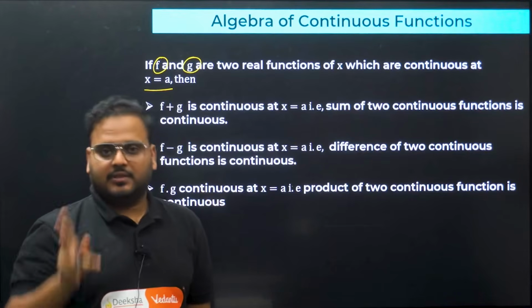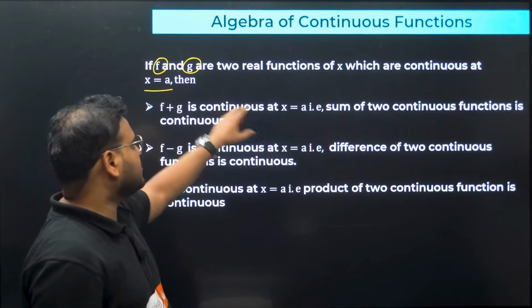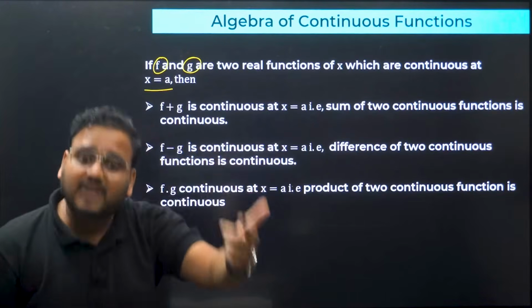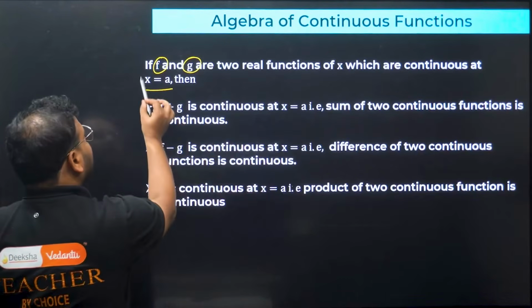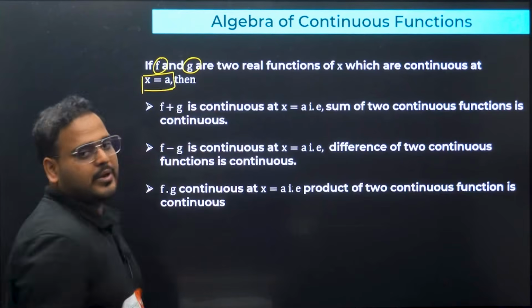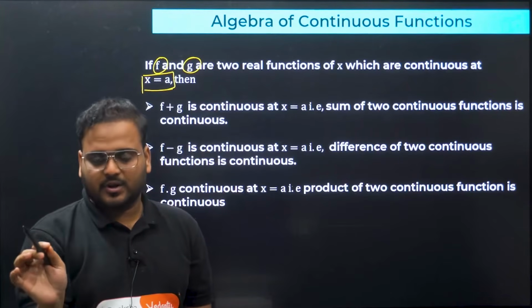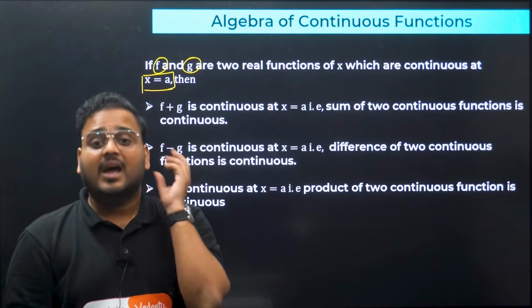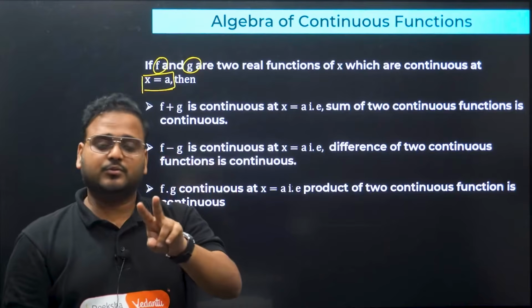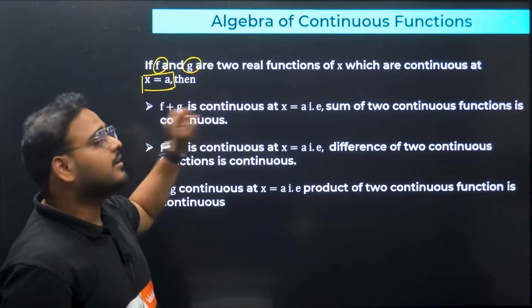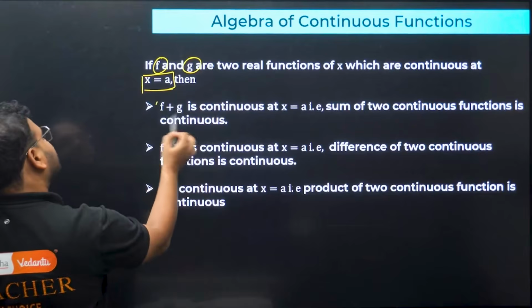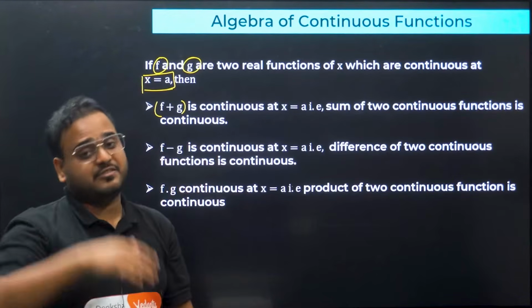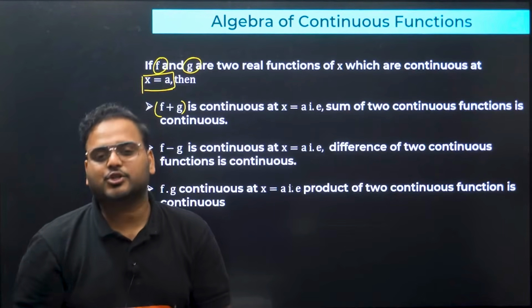That's all. There are 2 functions given to you, function f and function g, 2 real functions in the variable x, and they are both continuous at the point where we are looking to define the algebra of continuity. Got the condition? I'll repeat myself. The given functions should be continuous at the point. Both of them should be continuous. If that is done, then f plus g will also be continuous at that point. That's it. If f is continuous and g is continuous, then f plus g will also be continuous.